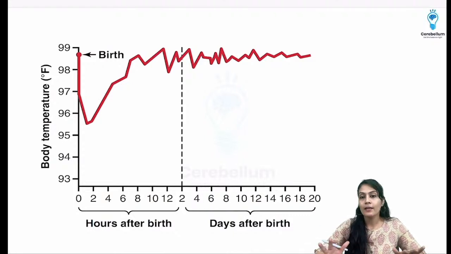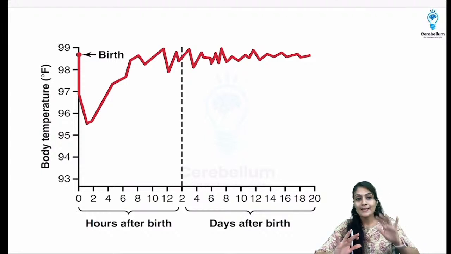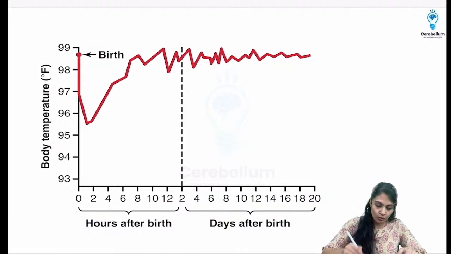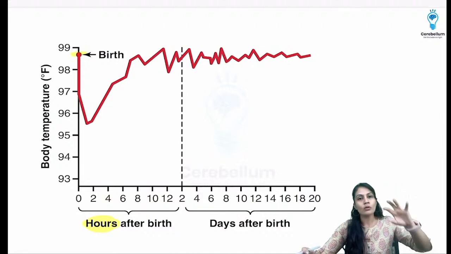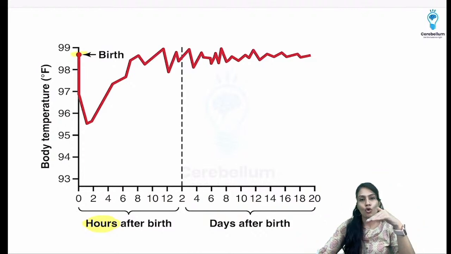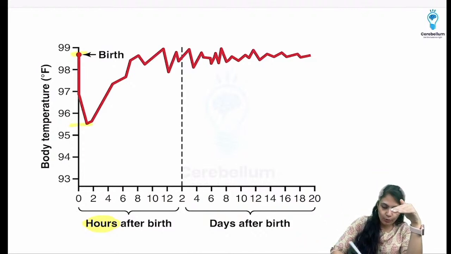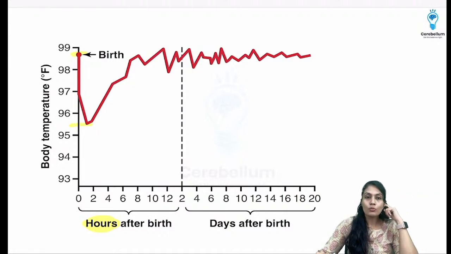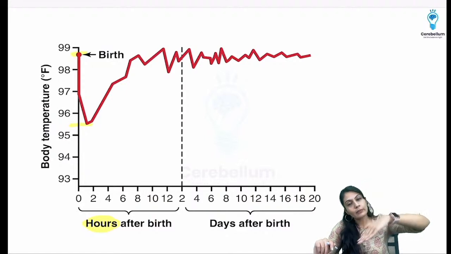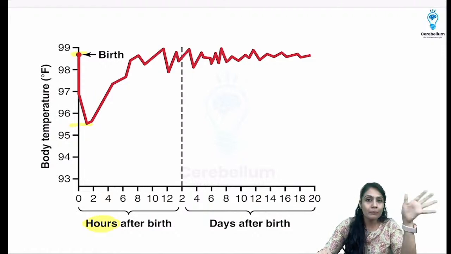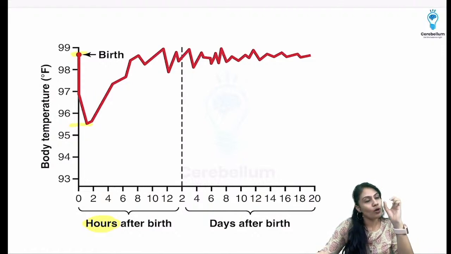Okay, and this is again the graph from the Guyton itself. You can see that as soon as the baby is born, this is the hours which are shown, right? In the hours itself, you can see that from around 98.5 to 98.7 Fahrenheit, it is going to drop towards 95.5 Fahrenheit. So you can see that the temperature is going to fall. That is also going to help, not much, but to some degree, to cause vasoconstriction.